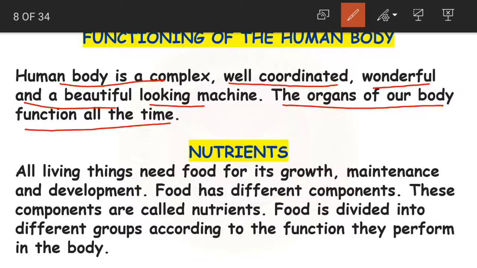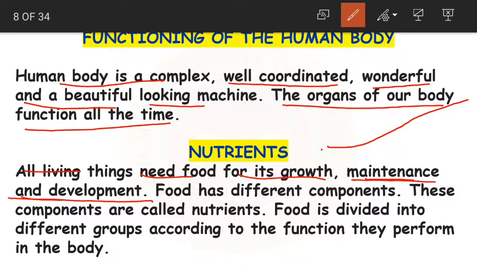Okay, all living things need food for their growth, maintenance and development. To maintain the body and to develop the body, you need food. When we take birth, we are just a small baby. From that baby to the young age, to the middle age and to the old age, there is so much of a process.